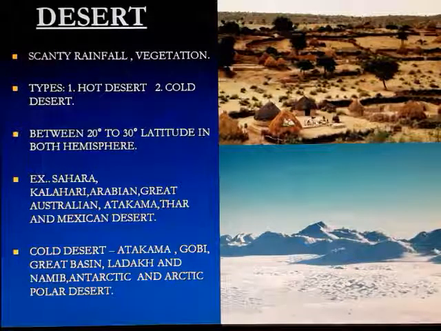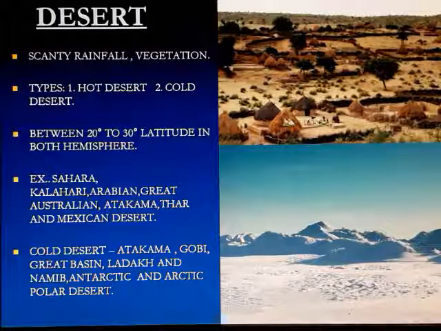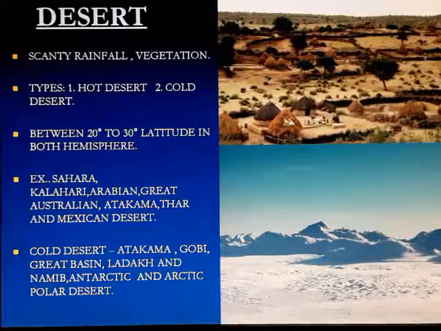There are basically two types of desert in the world, hot desert and cold desert. It lies between 20 degree to 30-degree latitude in both the hemispheres. The examples of the hot desert are Sahara, Kalahari, Arabian Desert, Great Australian Desert, Atacama Desert, Thar Desert in India, and Mexican Desert.